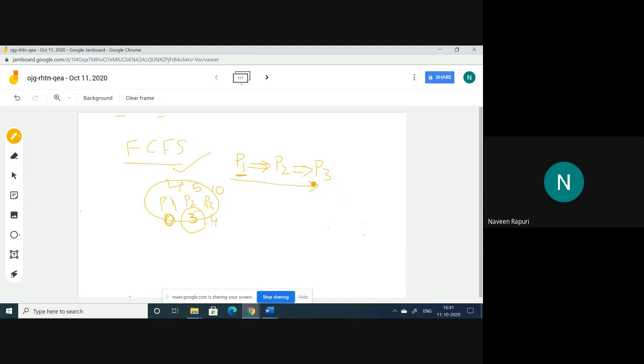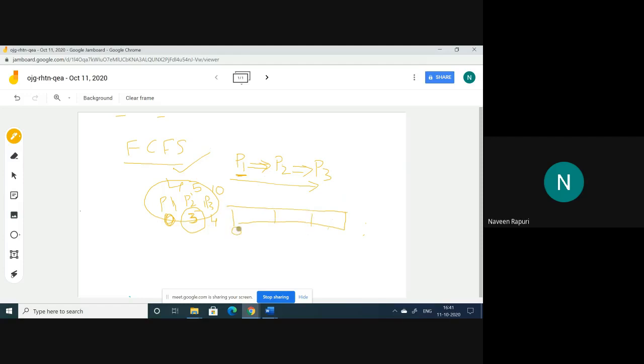To solve all those things, we can construct a diagram called a Gantt chart. A Gantt chart is nothing but a graphical representation of the execution of the processes. It is drawn as rectangular boxes. For example, in this scenario, I'm taking the Gantt chart for these 3 processes.